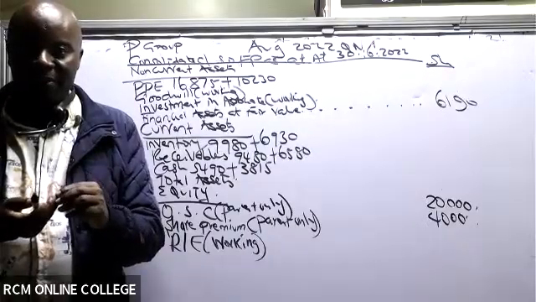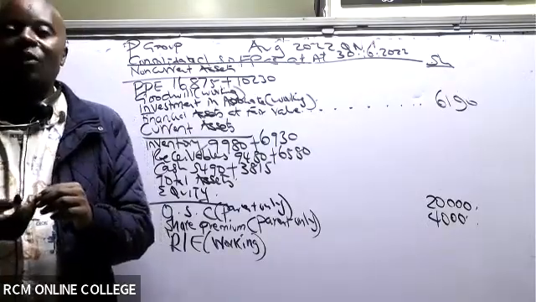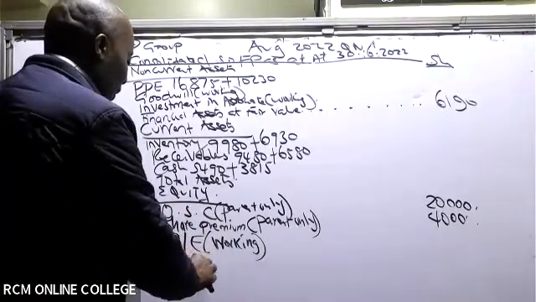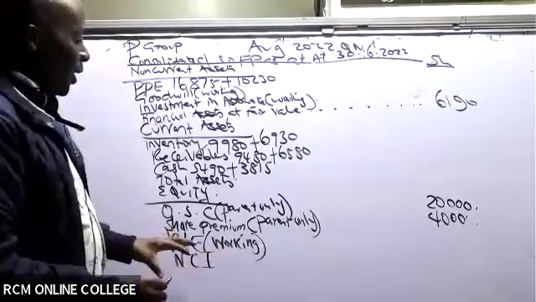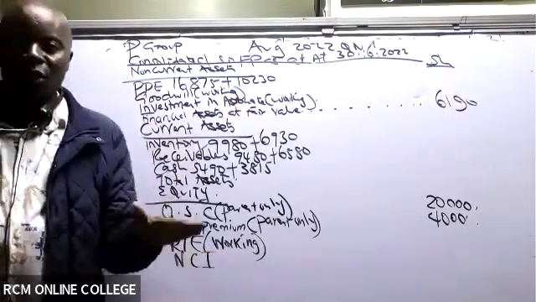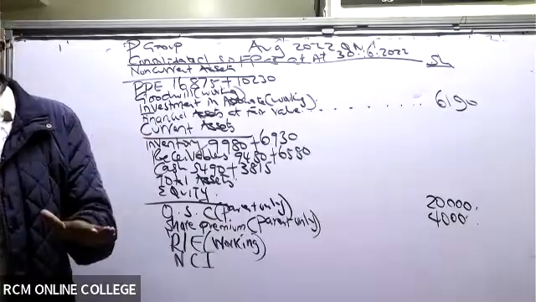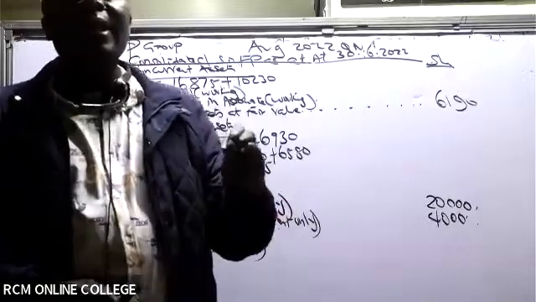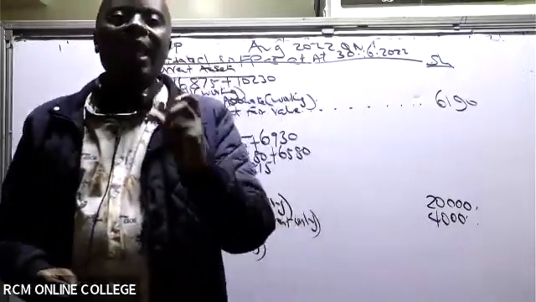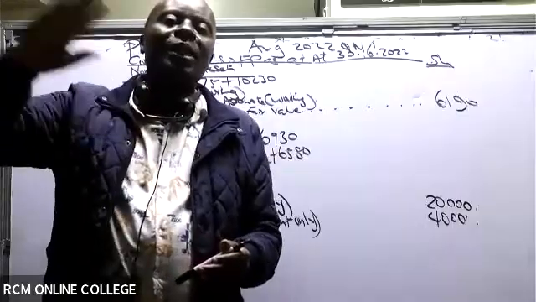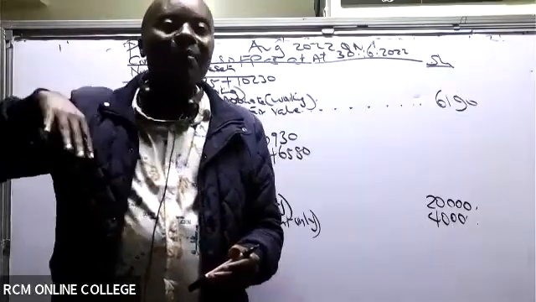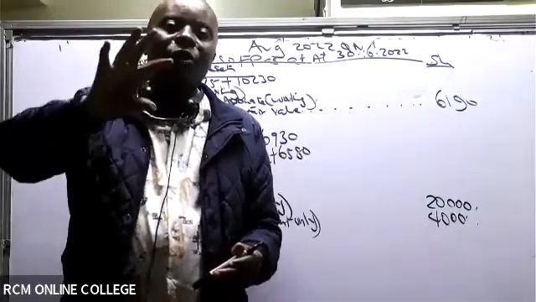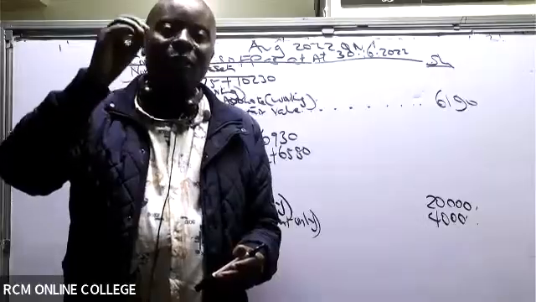Yeah, we have NCI, in this case non-controlling interest. Please write this in full. Non-controlling interest is a form of equity because these guys will not come to ask for their money. They've invested with us. It's a permanent source of capital. Should they be tired with our company, they can only sell the shares at the secondary market. They can't come back for their money. So it's a permanent source of capital. We put it under equity owners. There are two owners here: we have the parent and then we have non-controlling interest.